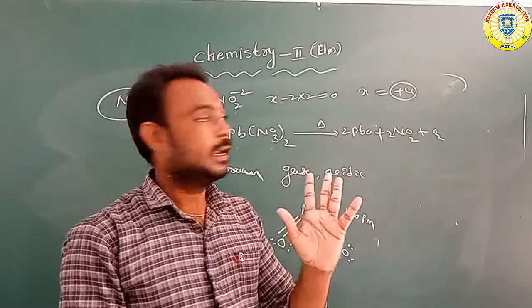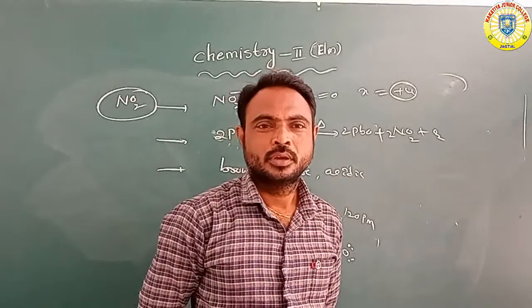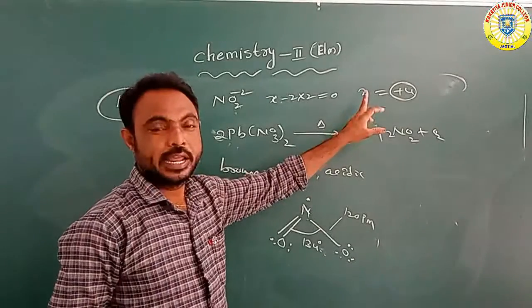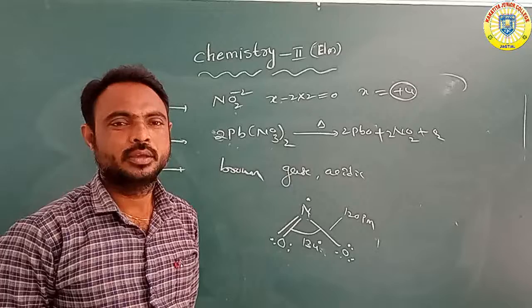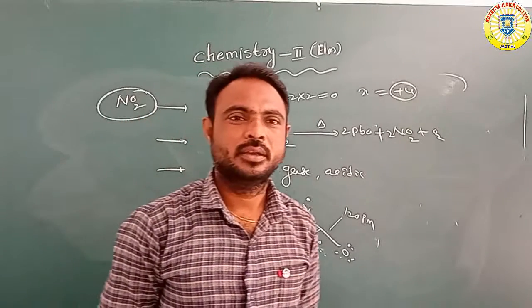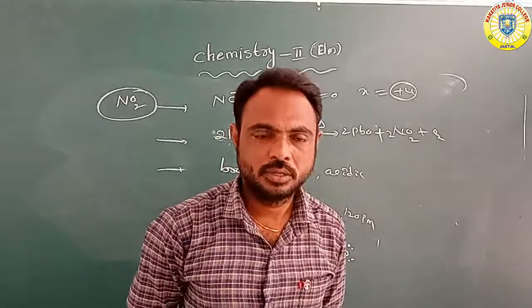So nitrogen dioxide has nitrogen in the plus 4 oxidation state. It is prepared by heating lead nitrate to form lead oxide, nitrogen dioxide, and oxygen.